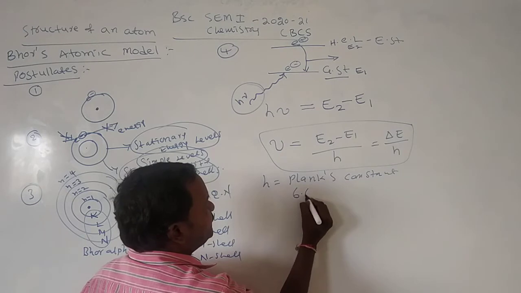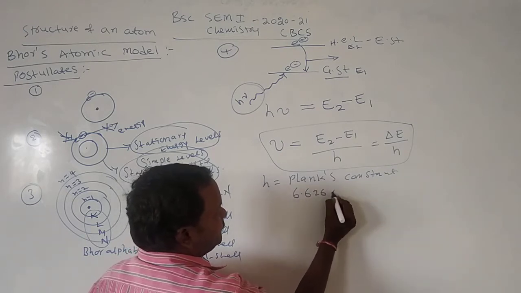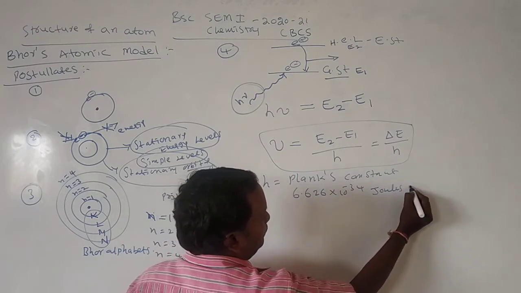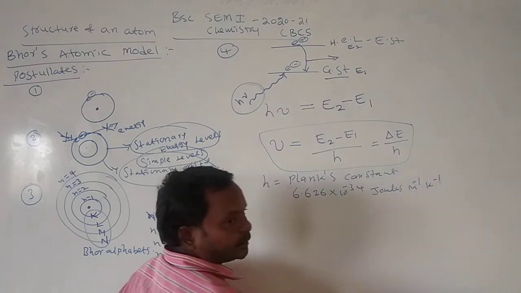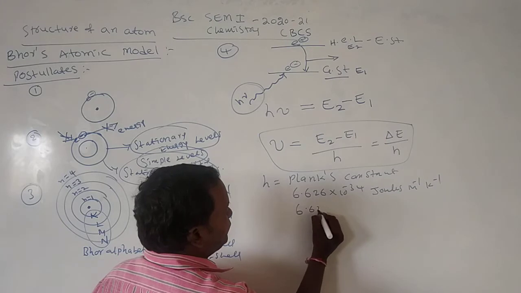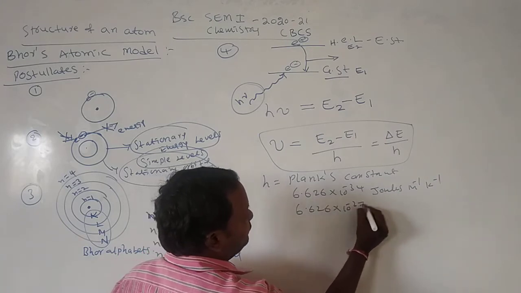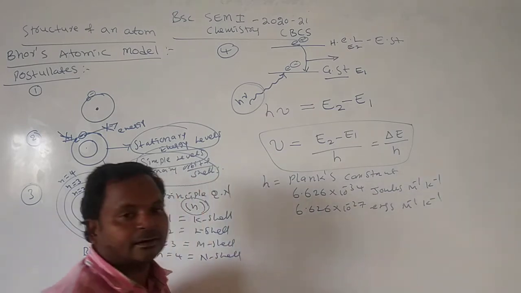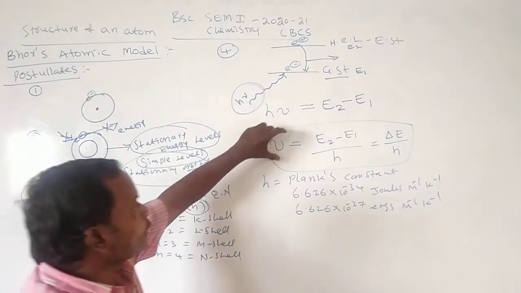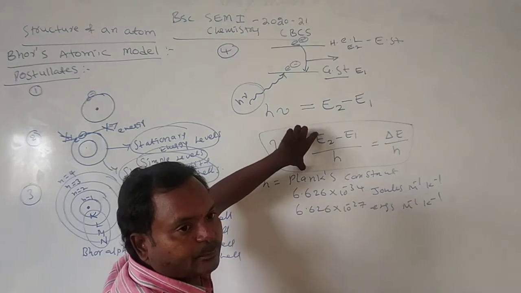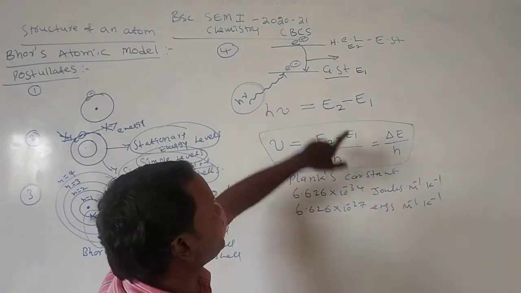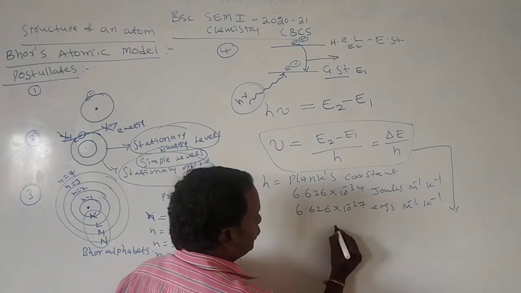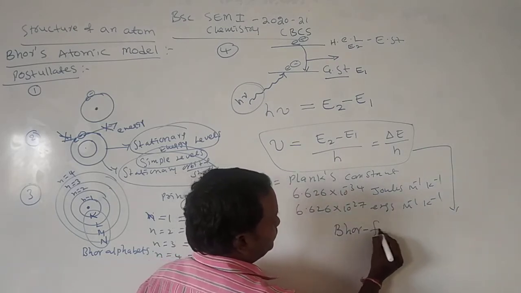The value of h is 6.626 into 10 to the power of minus 34 joules per mole per Kelvin, or 6.626 into 10 to the power of minus 27 ergs per mole per Kelvin. This principle, nu is equal to E2 minus E1 by h, is called the Bohr frequency principle.